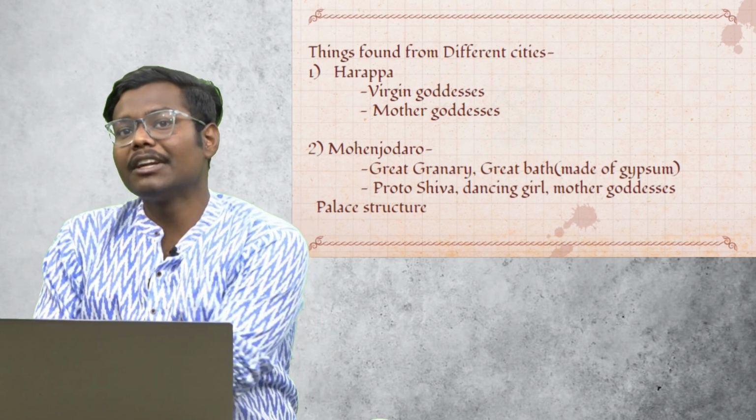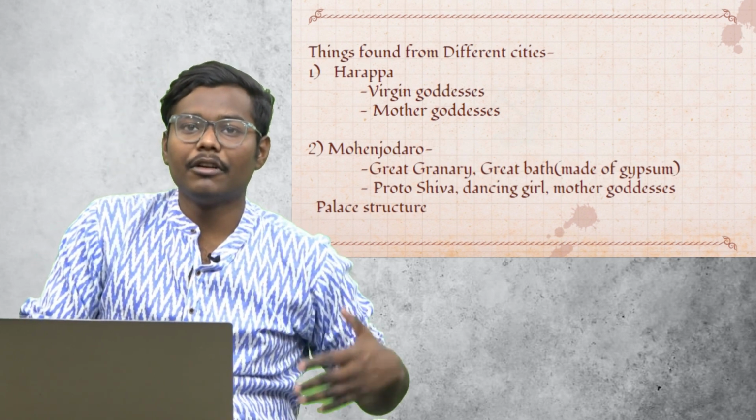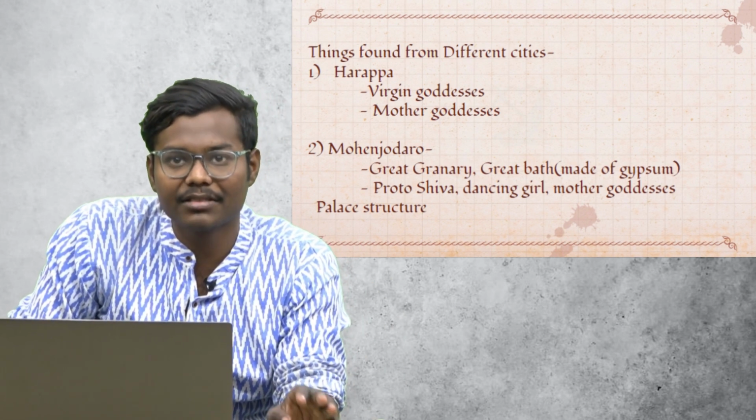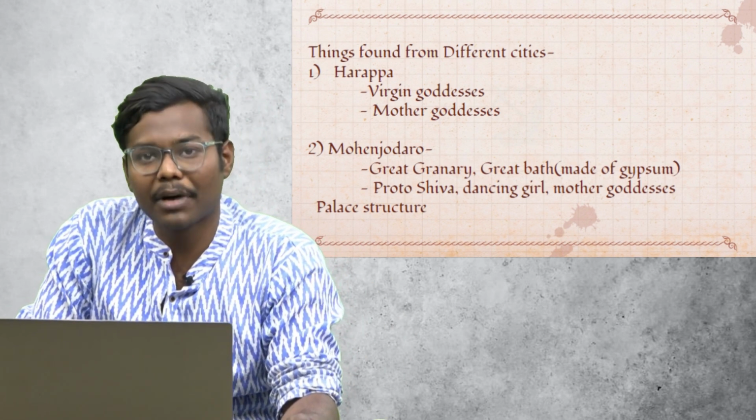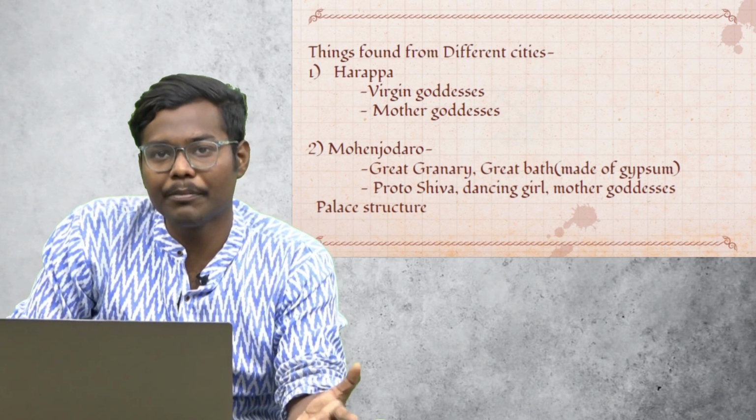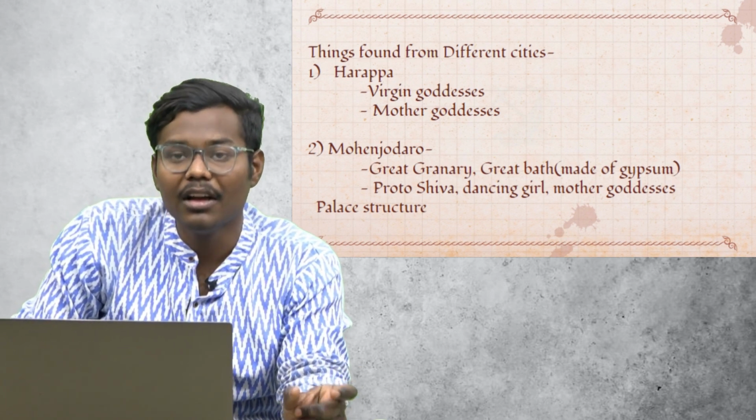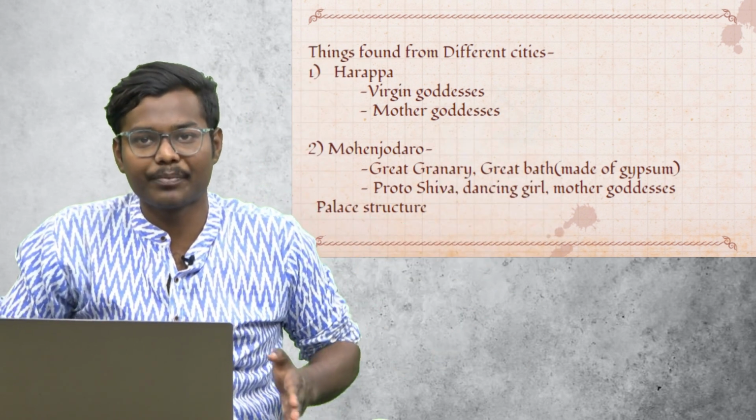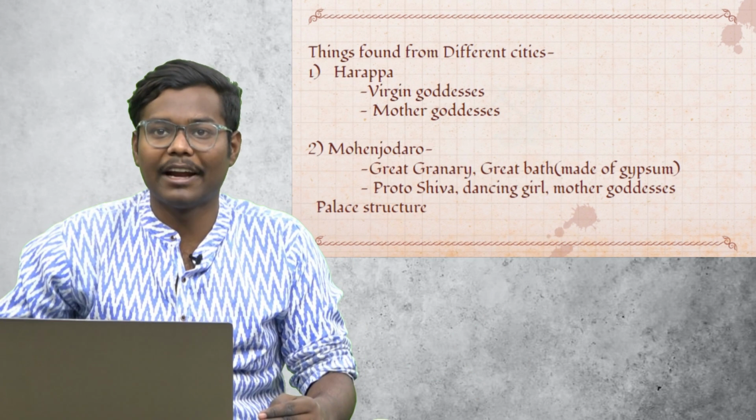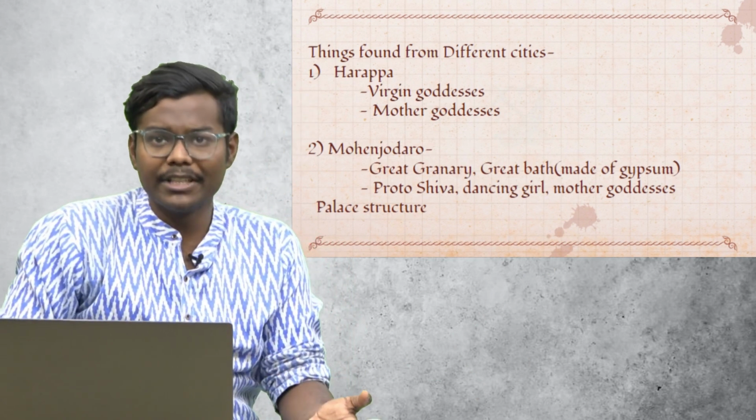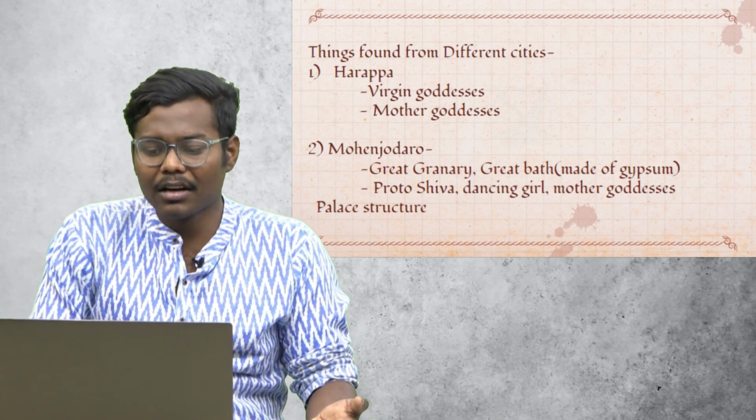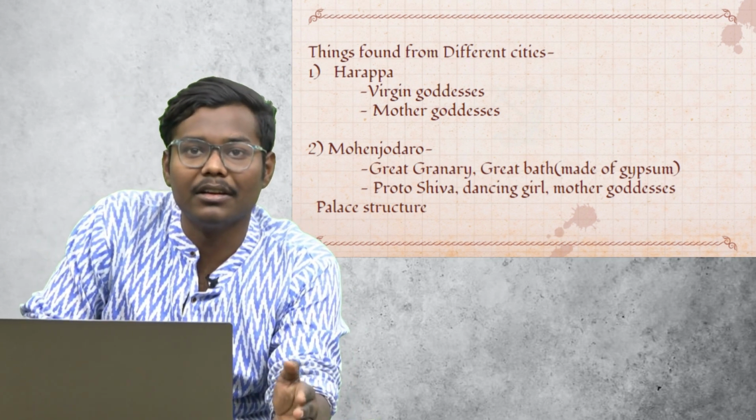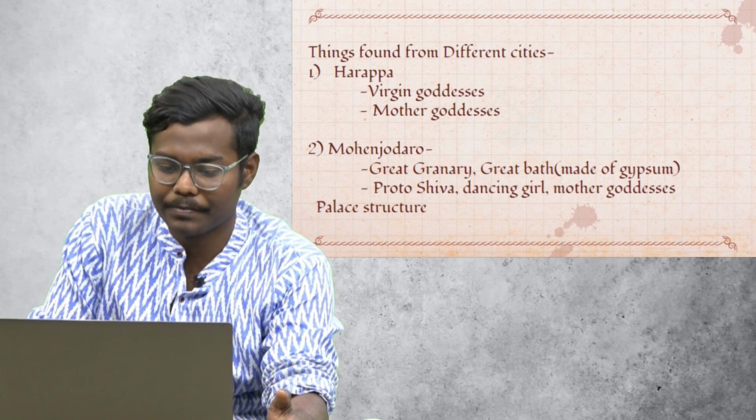Then things found in different Harappan cities. So in Harappa, the major things that we have found are virgin goddesses and mother goddesses. In Mohenjo-daro, the important things are the great granary and great bath. You all are aware of the structure of the great bath, and while going from the great bath you will find rooms on both sides. One is Proto-Shiva, dancing girl, mother goddesses again. And in Harappa, this palace structure is also there.